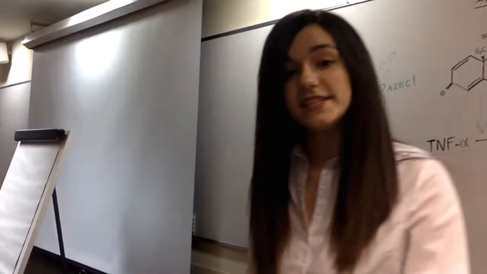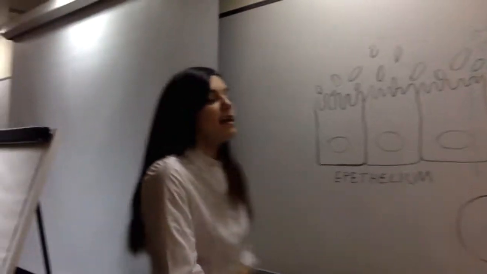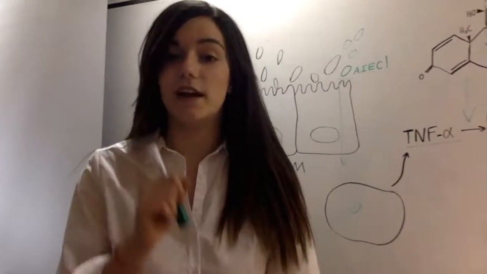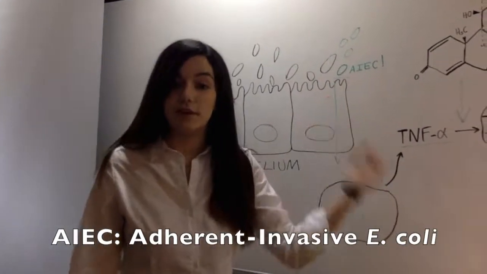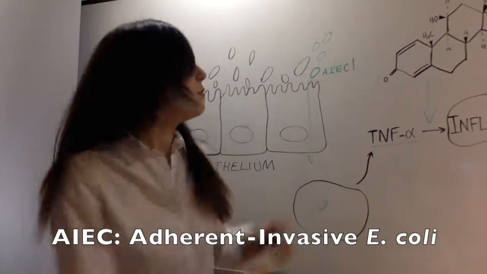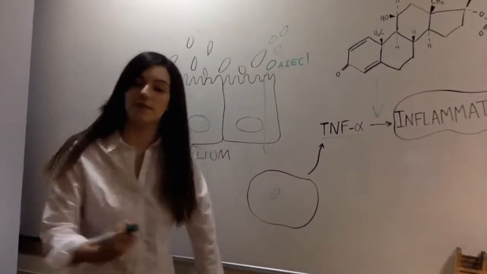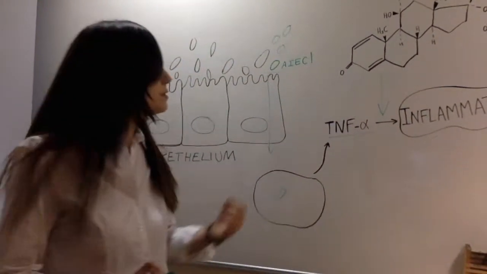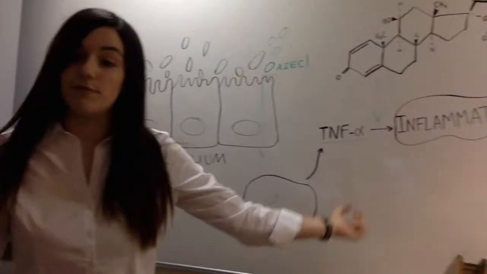The problem with Crohn's disease is that this weakened mucosa can allow the proliferation of potentially harmful bacteria. So this is the case of the adherent invasive E. coli. When they proliferate, they can be translocated, and then the macrophages will engulf them. Every time they engulf them, they're going to produce one tumor necrosis factor alpha signal that will trigger the inflammation.